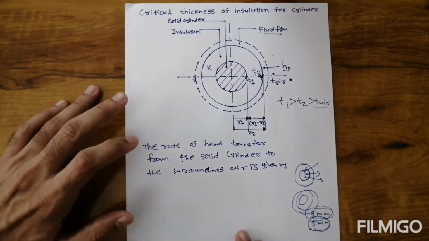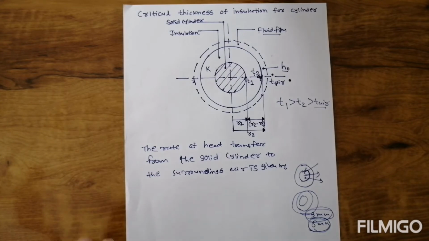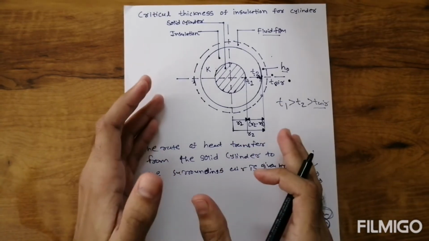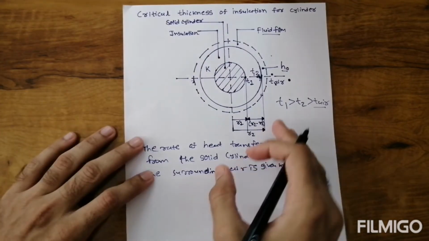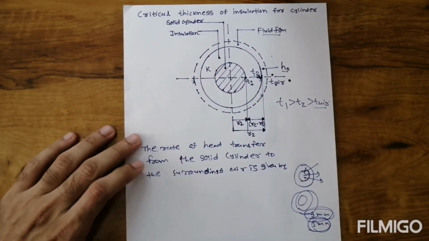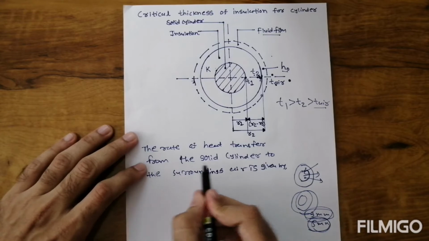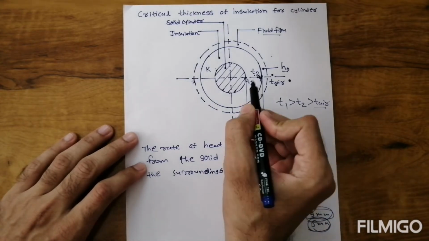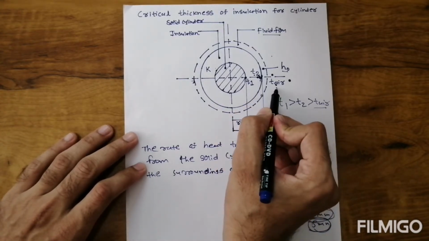I already told you that we derived the hollow cylinder and composite cylinder theory in previous videos. You can first see that theory, and then you can understand the critical thickness of insulation for the cylinder. First, the rate of heat transfer from the solid cylinder to the surrounding air, it means heat is transferred from T1 to T air. So how will it be considered?